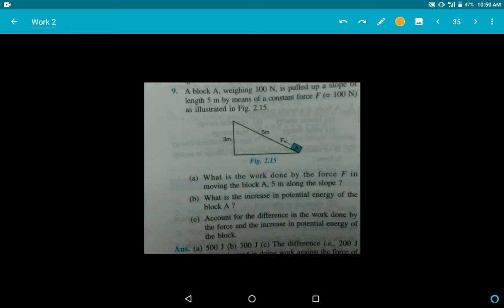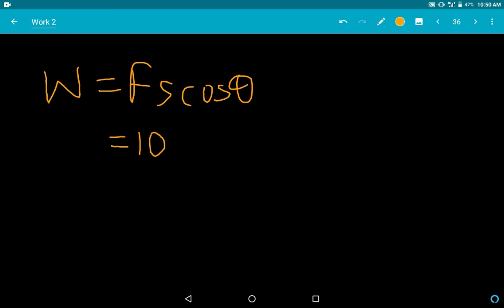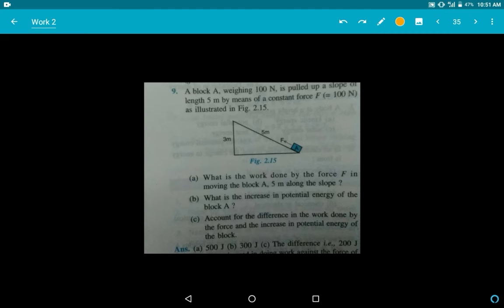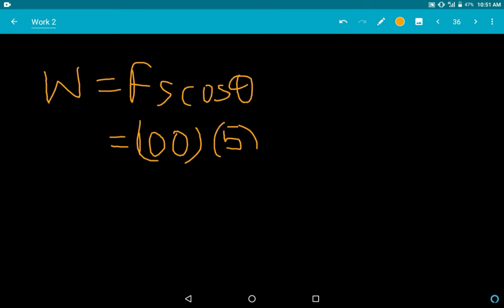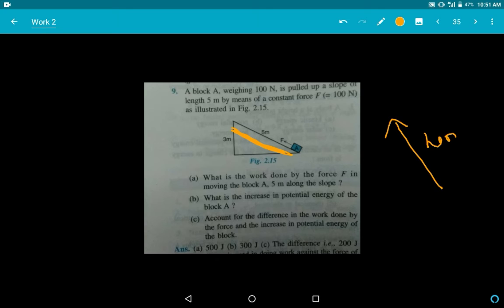Now what is the force? 100. What is the displacement? 5. Since the force and the slope of 5 meter are in the same direction, as I told you, work is always considered with the force in the direction of the displacement. This is my horizontal. So this will be just 500 joule. Now what is the increase in potential energy?